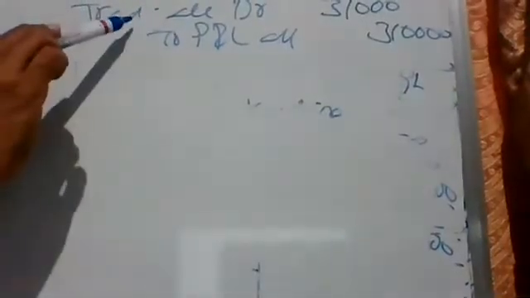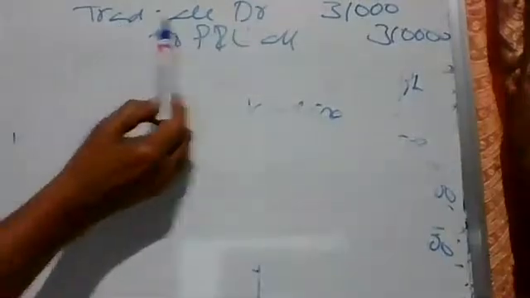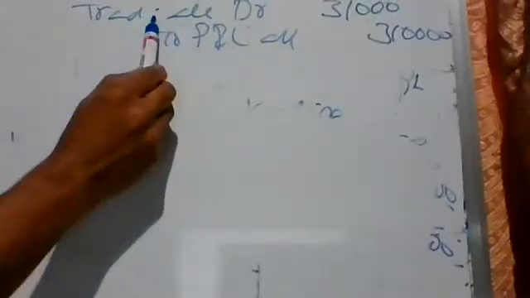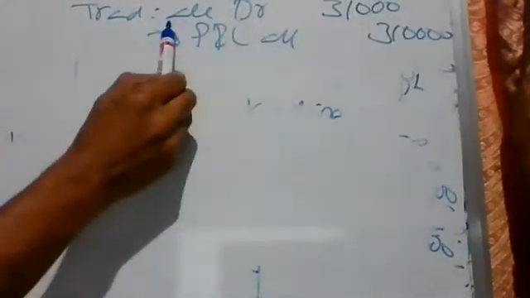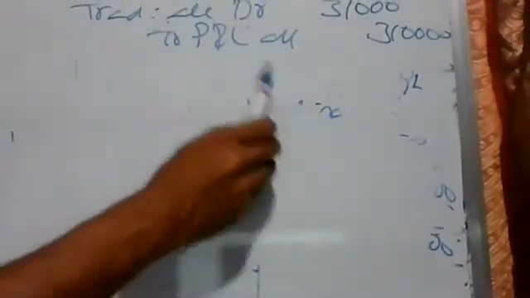Once again, can you explain what the meaning is? Trading account is to be debited. On the debit side of the trading account, we will write to P&L account. Explanation: GP transferred. And on the credit side of the P&L account, we will write by trading account. Explanation: GP transferred. Same explanation.